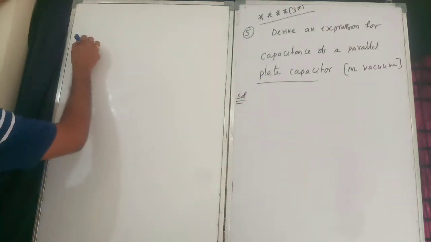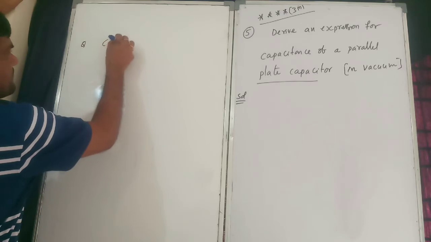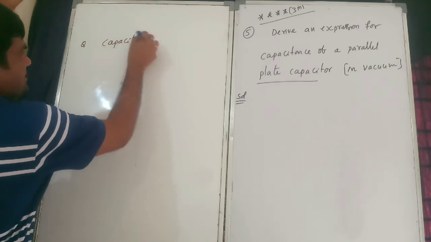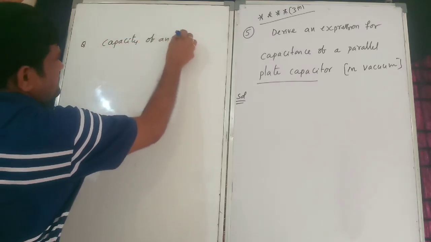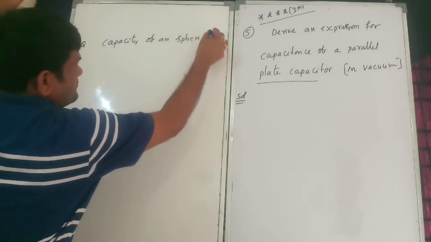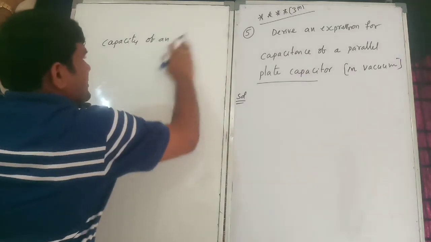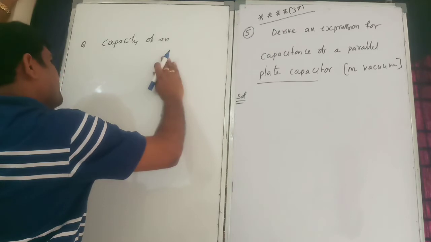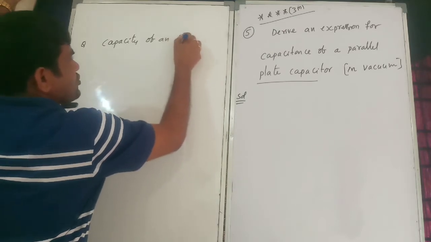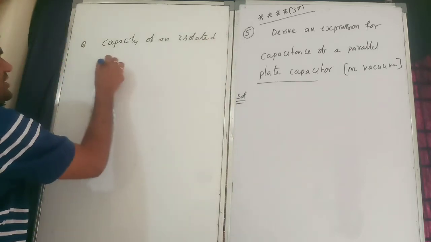Before this question, I will give you one important question: the capacity of an isolated sphere.